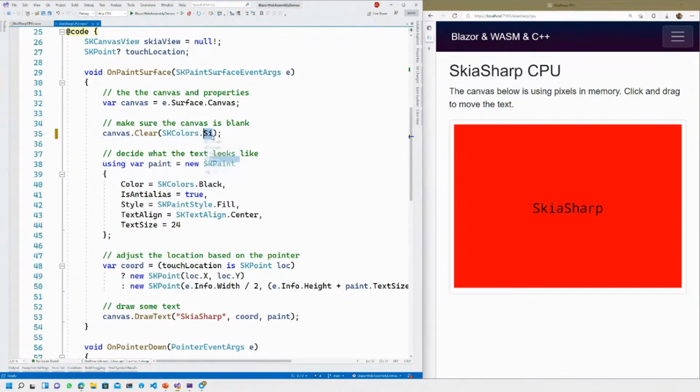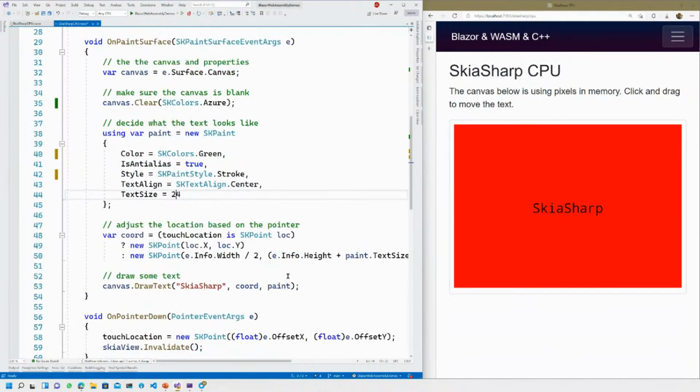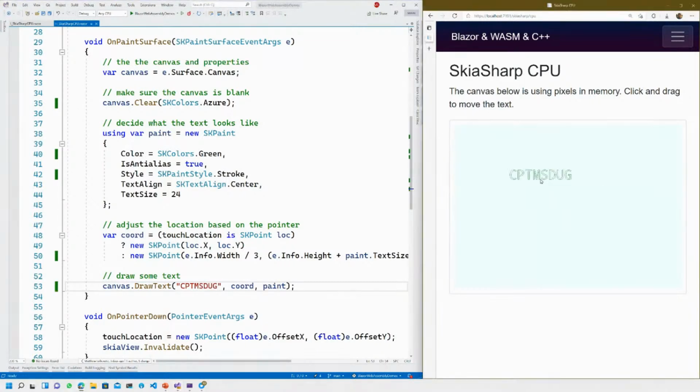Let's go Azure, because that's where we love our stuff runs in Azure. And we want to make the text, I don't know, let's make it green. Let's make it outline, to be honest, or stroke. Let's make the 4. And of course, we want to make it when it's centered to be the third, right? So instead of being in the center of the screen, we want it to be the left third of the screen, right? Pretty cool stuff. And let's call this Cape or CPT MS Doug. Let's do that, right? Because I'm in Cape Town, and Cape Town's cool. Look at that. Yeah, look at the hollow green text, right? Super easy.